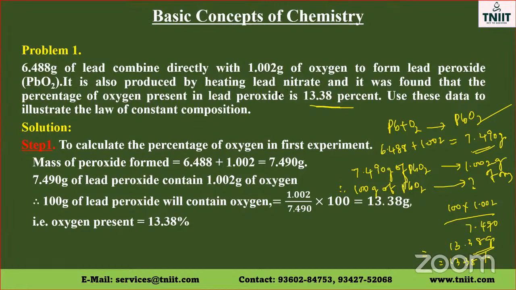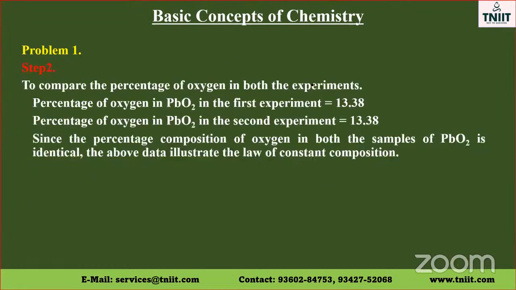The second method, they say, it can also be prepared by heating lead nitrate. Now, to compare the percentage of oxygen in both experiments: the percentage of oxygen in lead peroxide in the first experiment is 13.38, and in the second experiment is 13.38.